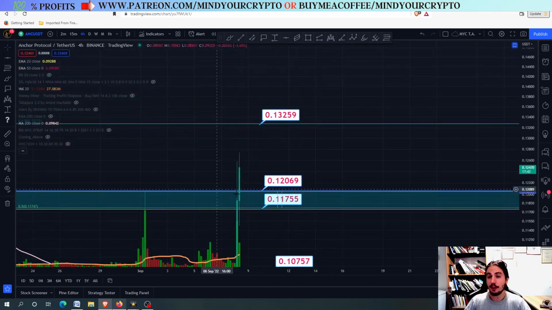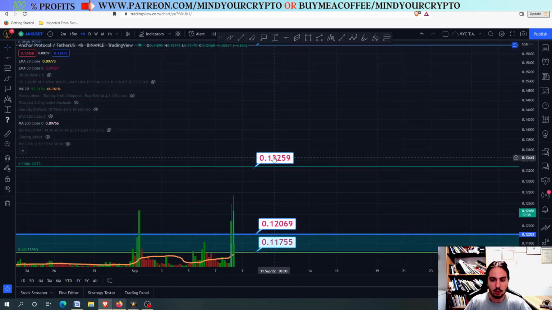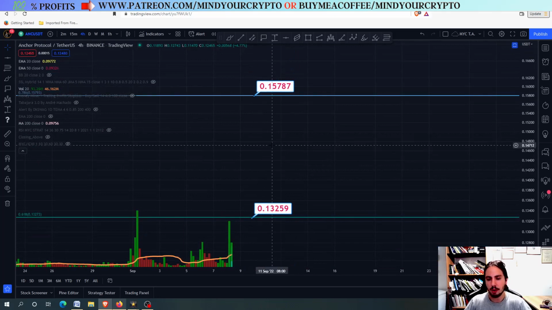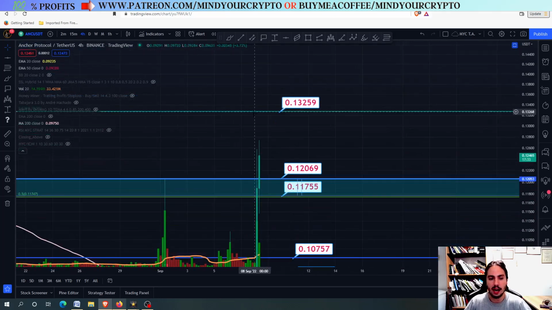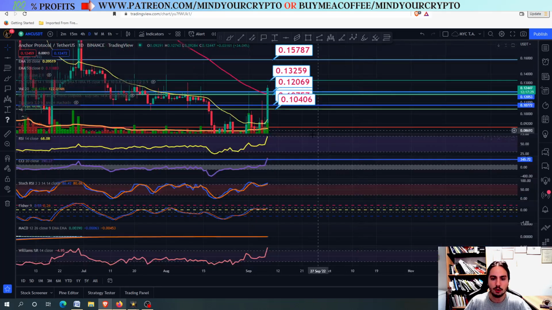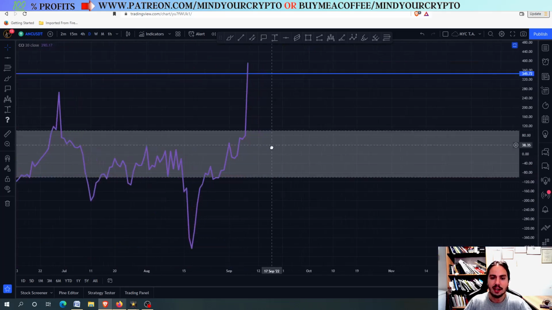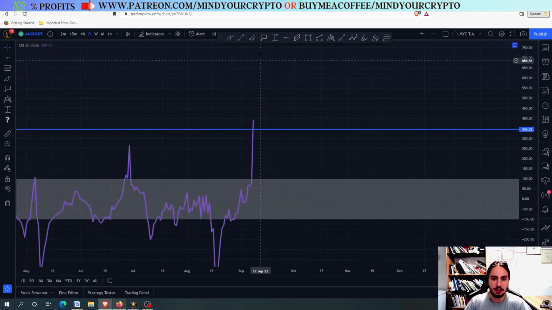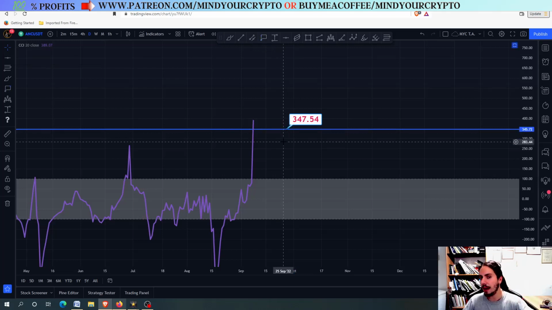Right here though, it is very possible that we can close above the 0.12 and the 0.1175, and we can go to the 0.1325, we can go to the 0.1578 as well. In the daily frame, if we go here, we have a huge risk because of the commodity channel index. In general, I want you to listen to something that I have to say right here, and I want you to be careful on what we are going to say. Right now, whenever you see an altcoin going above the 350 in the commodity channel index and going even higher, then this is an exit point.